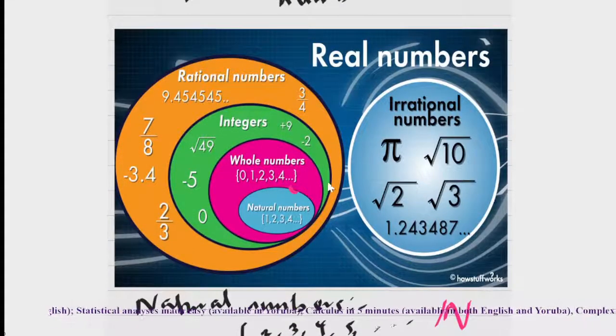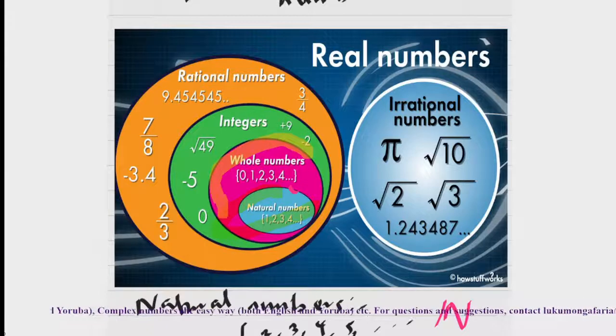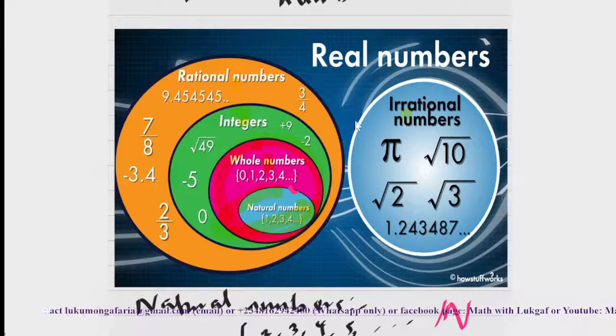If you check this diagram here, you will see that this is my natural number set. And you have another set: whole numbers is a superset, so natural numbers are a subset of whole numbers. Whole numbers are a subset of integers. Integers are a subset of rational numbers. And irrational numbers are a different set entirely. Both rational numbers and irrational numbers are subsets of real numbers, and real numbers are a subset of complex numbers. Indeed, we can call complex numbers a universal set. So these are the sets of numbers we have.